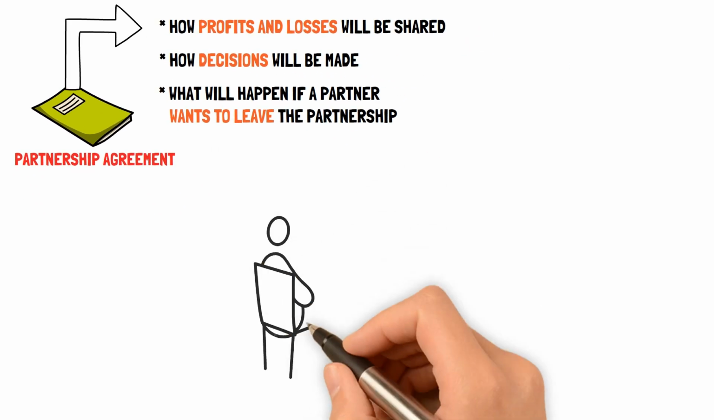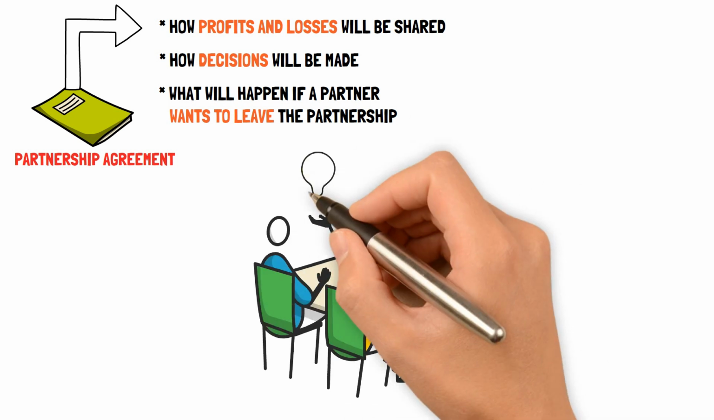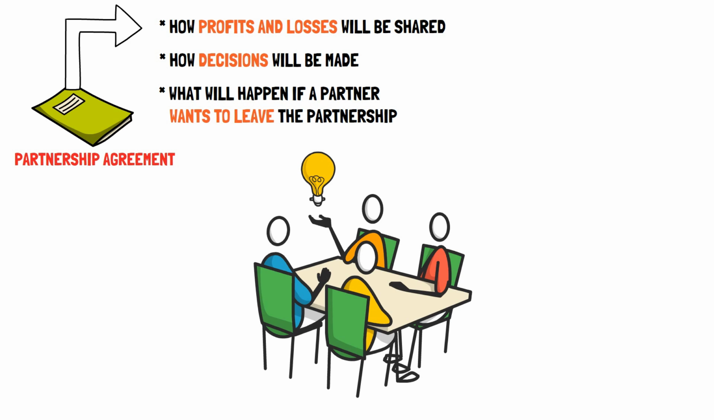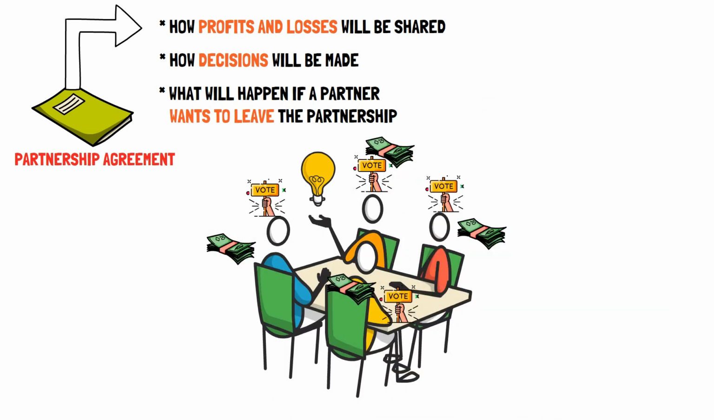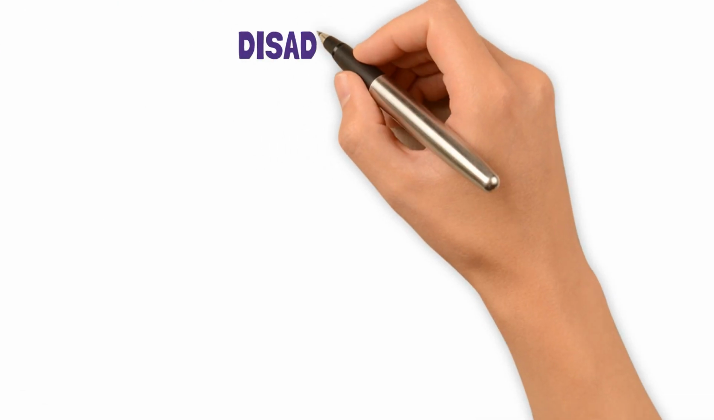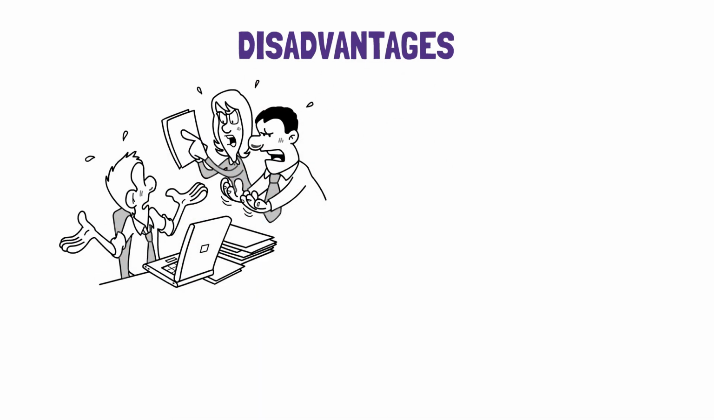One of the main advantages of a general partnership is that it allows partners to combine their resources and expertise to start and run a business. In addition, general partnerships offer each partner a say in the management of the business, and profits are shared equally among the partners. However, one of the biggest disadvantages of a general partnership is that each partner is personally responsible for the actions of the other partners.